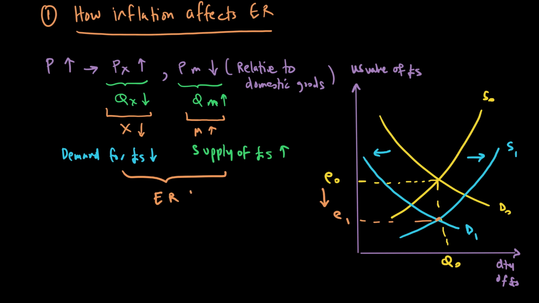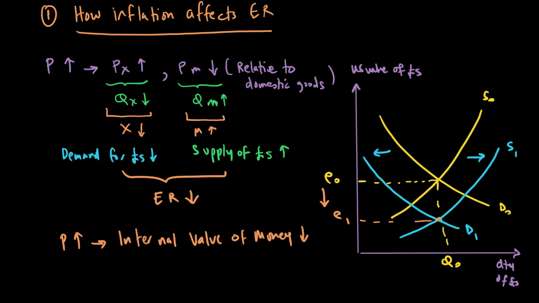The bottom line of the story is that when the price level goes up, the internal value of money falls.